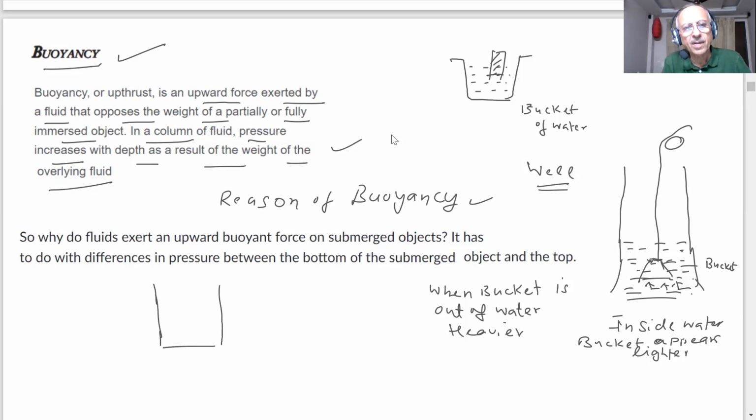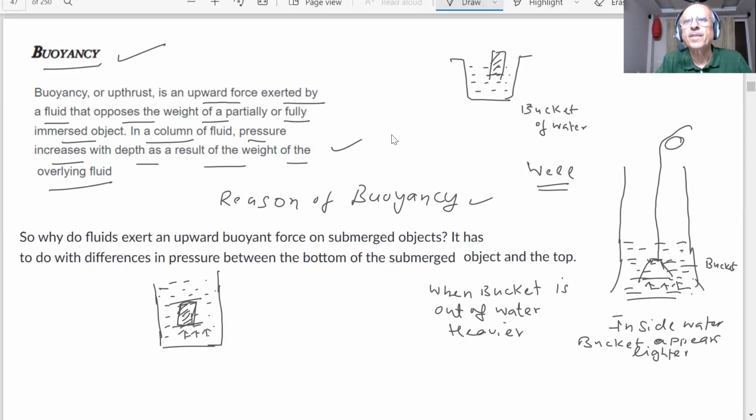This is a liquid, and here I am submerging an object. I am saying it experiences an upward thrust, an upward force.